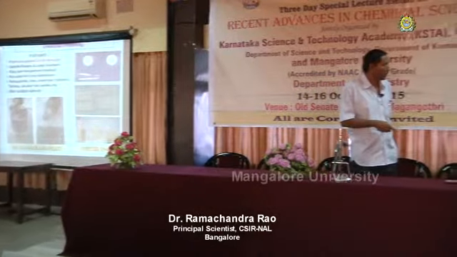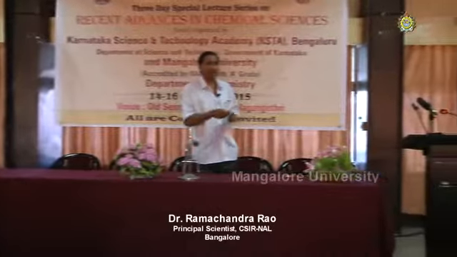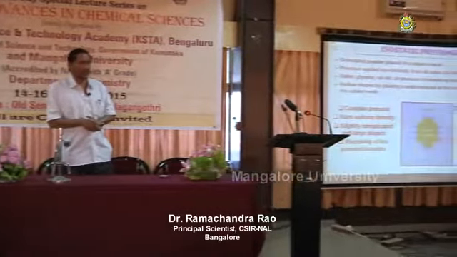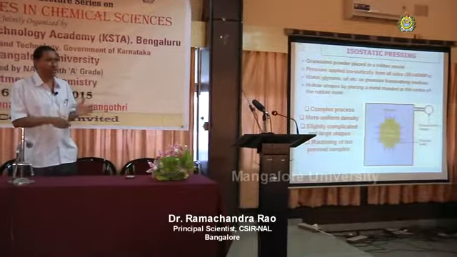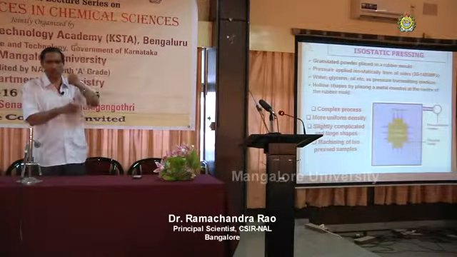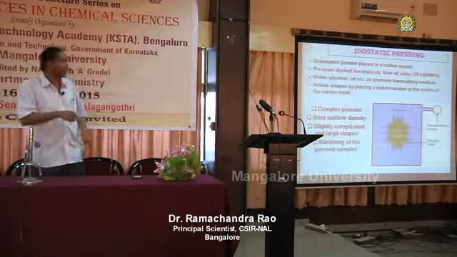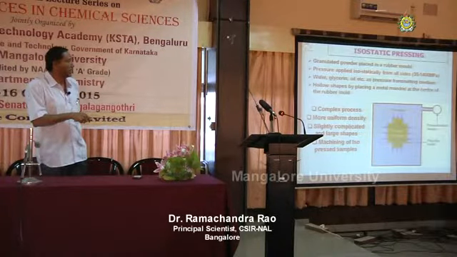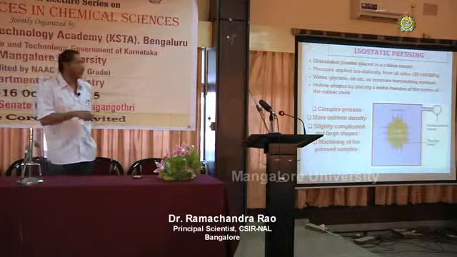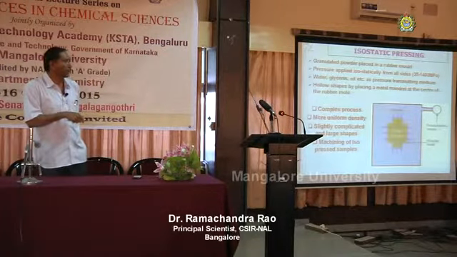Next slide. Another method is called isostatic pressing. As the name indicates, the difference from the previous one, uniaxial pressing, is that here, isostatic, pressure is applied from all directions. The pressure applied isostatically from all sides is in the range of maybe 30 to 140 MPa.